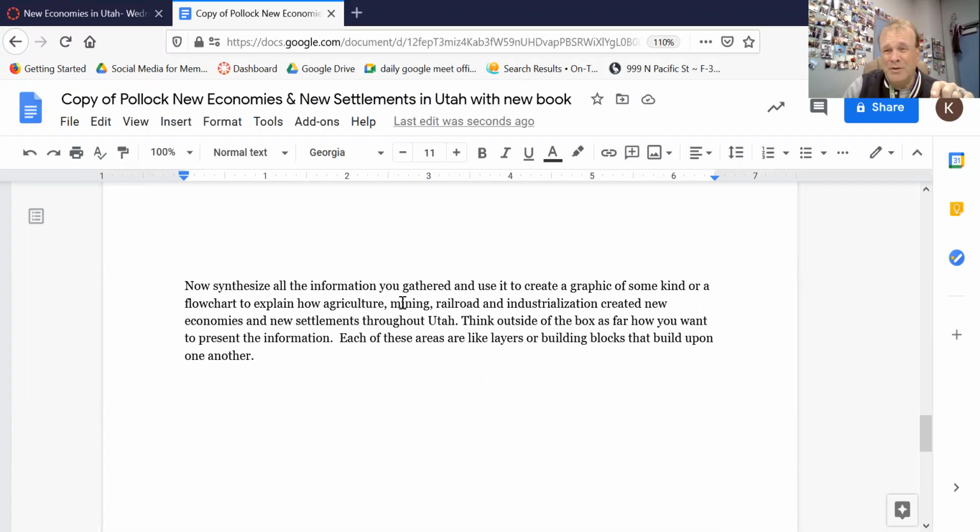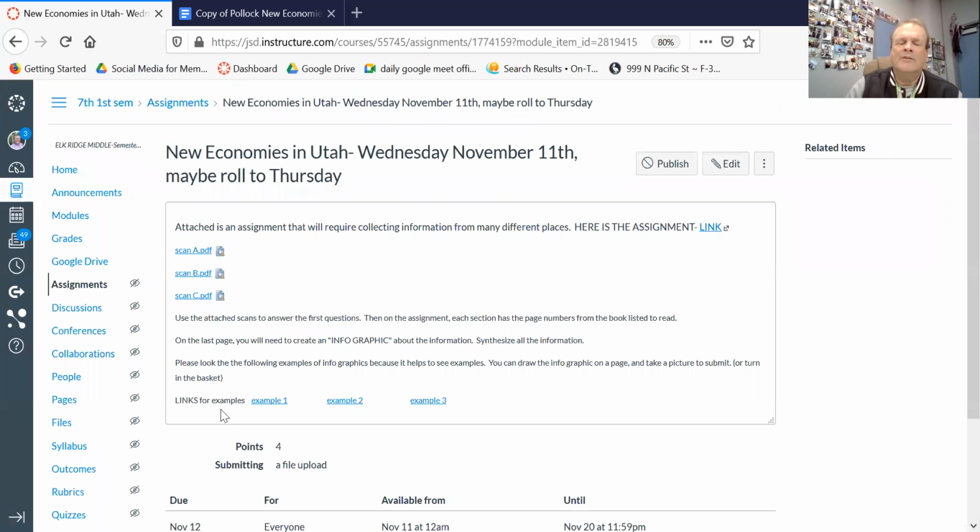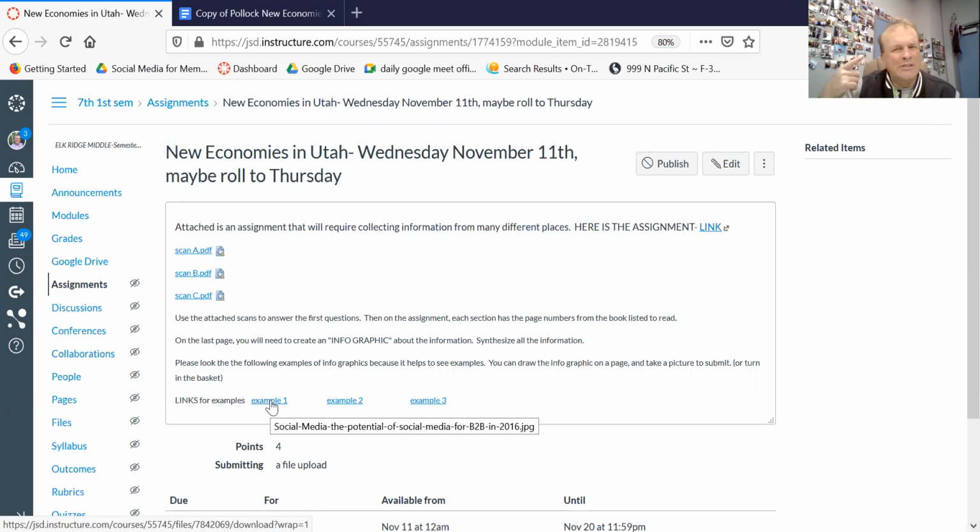The part I need you to really listen to and understand, and this part you can either try to do on the computer and create your synthesis on that, or I'll have some blank papers and you can actually draw it and then take a picture of it or turn it into a basket. What you're going to do is synthesize all the information you gathered to create a graphic organizer, an infographic. And I have some examples in Canvas. Down here, links to the examples. I don't want you to use them exactly, but at least they'll give you an idea of what I'm talking about for this last part, to create an infographic.